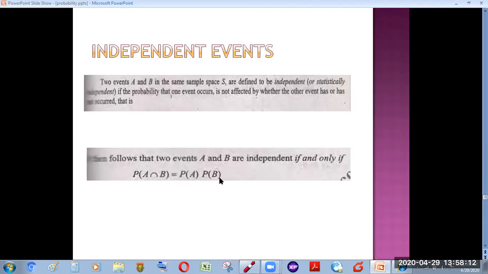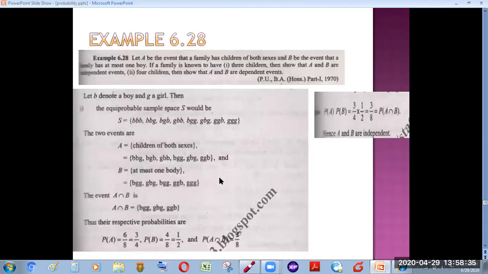So probability of A intersection B, what does it mean? As I told you, whenever a question asks to find the probability that event A or B will occur, you need to find the probability of A union B. But A intersection B means event A and event B both will occur. This example will help you get the concept more clearly.